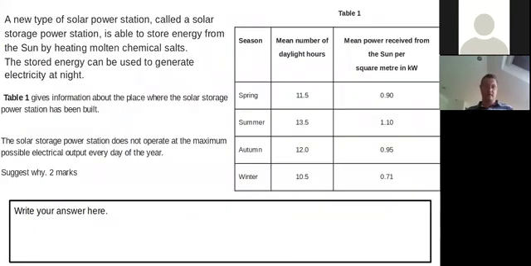Right. Now, this is another classic thing we do in science exams, is give you a table which you need to extract information from. So here is a table. Look at the table carefully. The command word is suggest, and there's 2 marks. When you see 2 marks, that can sometimes mean give 2 points, or it can mean give 1 point and explain it. So you've got to use your judgment as to which you think is the right one to use there. If in doubt, give 2 points and explain both of them.